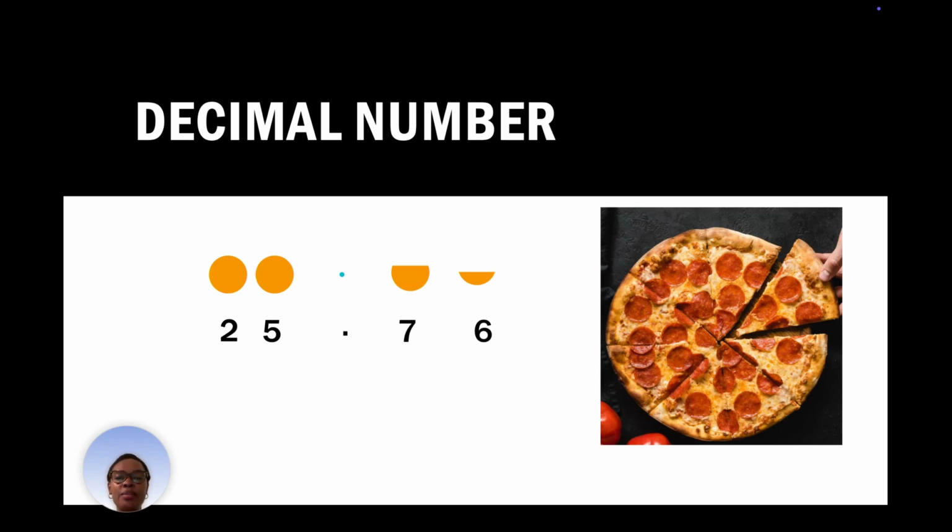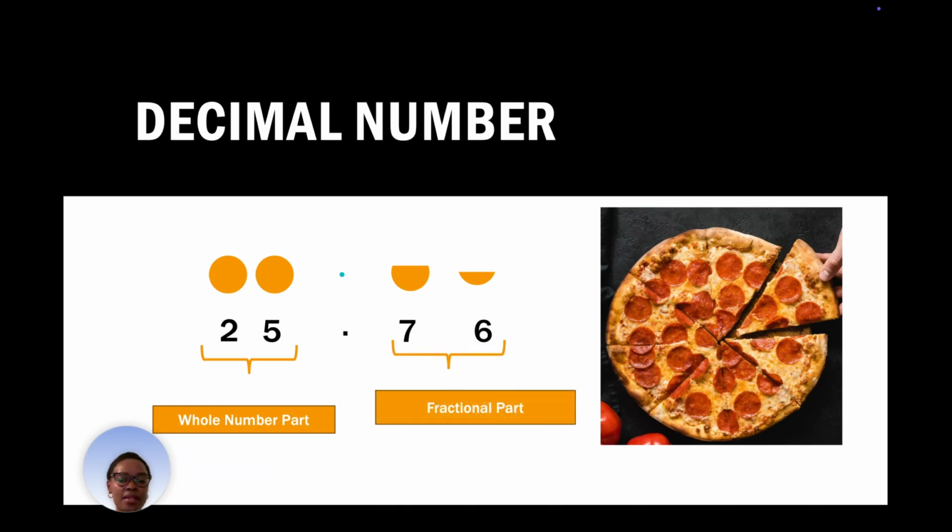So a decimal number is made up of two components. One, the whole number part, which are full units, and two, the fractional part, which are less than full units. The fractional part is also known as the decimal part.